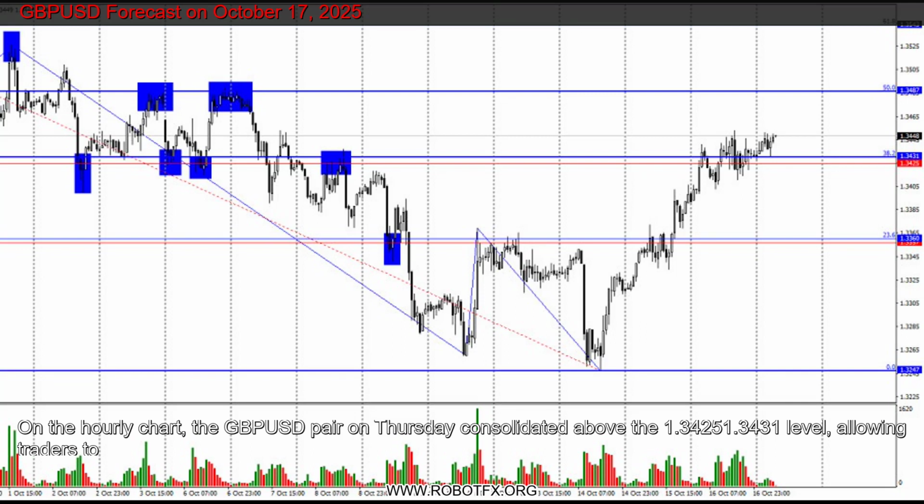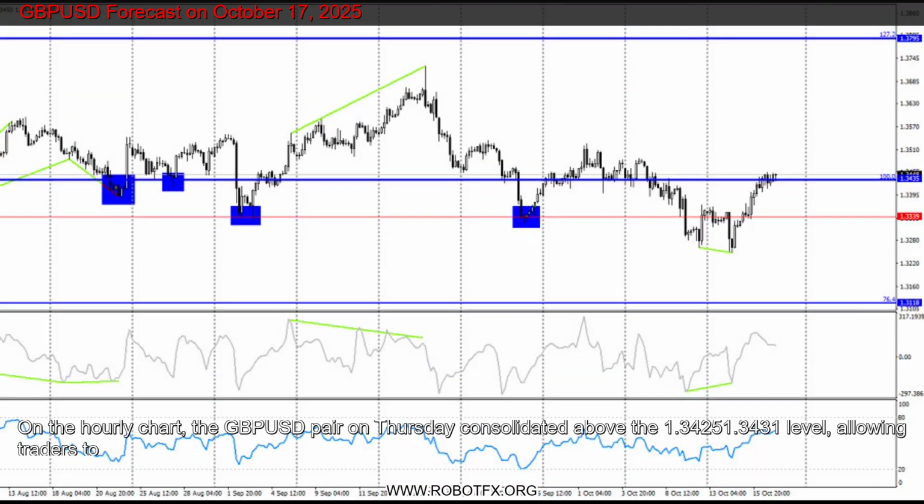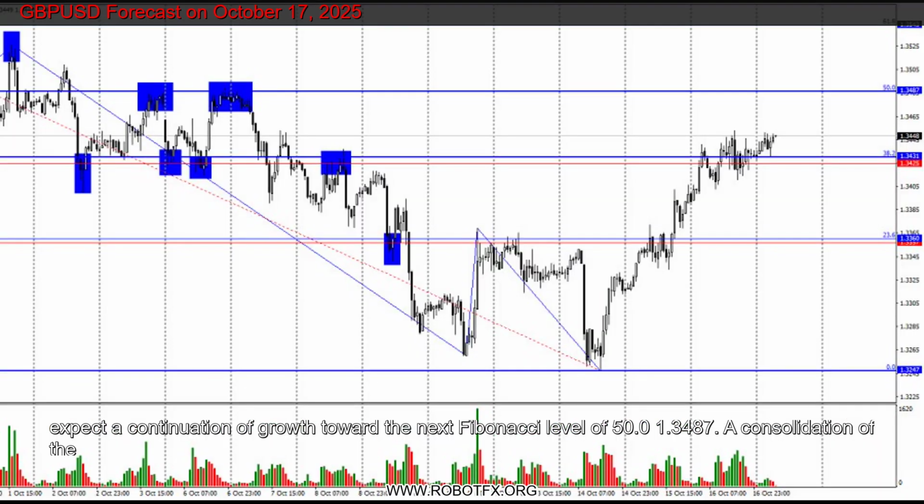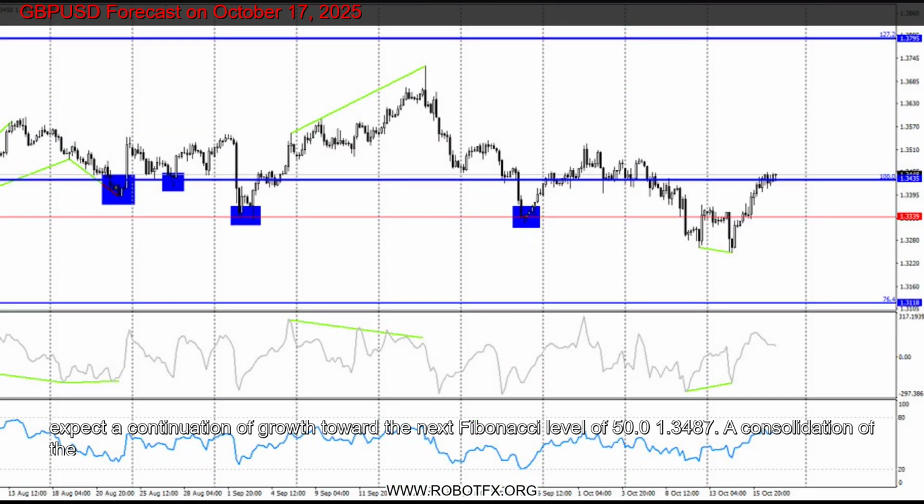On the hourly chart, the GBPUSD pair on Thursday consolidated above the 1.3425-1.3431 level, allowing traders to expect a continuation of growth toward the next Fibonacci level of 50.0 at 1.3487. A consolidation of the pair's rate below the 1.3425-1.3431 level would favor the US dollar, and a moderate decline toward the 1.3357-1.3360 support level.